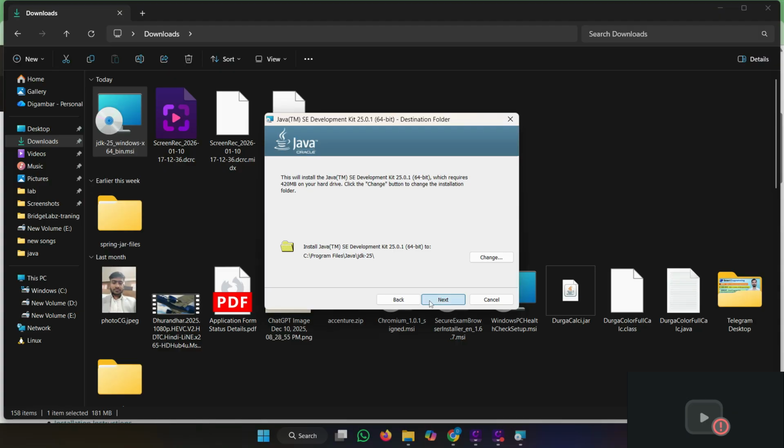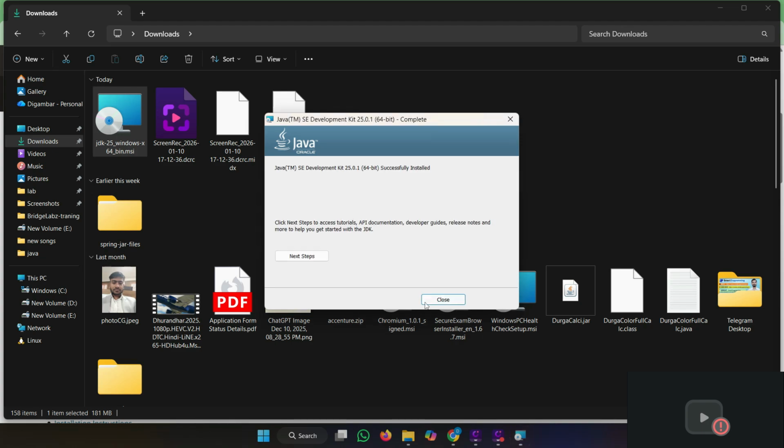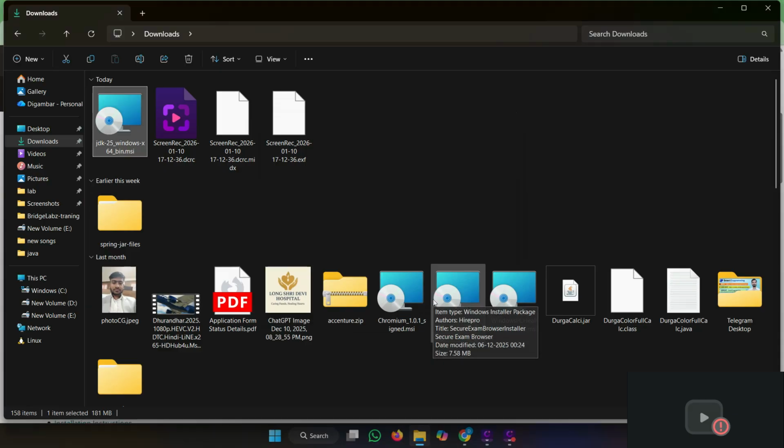Next, choose next, and this will download. Install. Now close. JDK installed successfully. Now set the path.